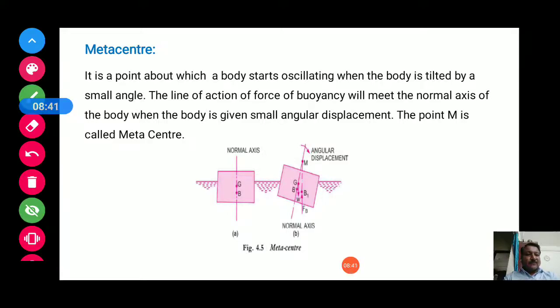B means buoyant force, G means center of gravity, B1 means when you are giving an angular displacement, that is another buoyant point, and M means metacenter.